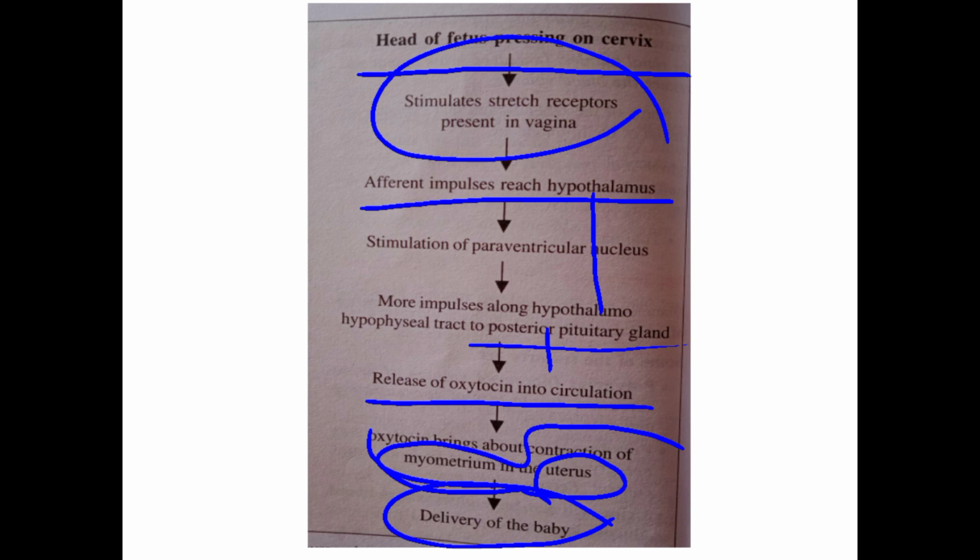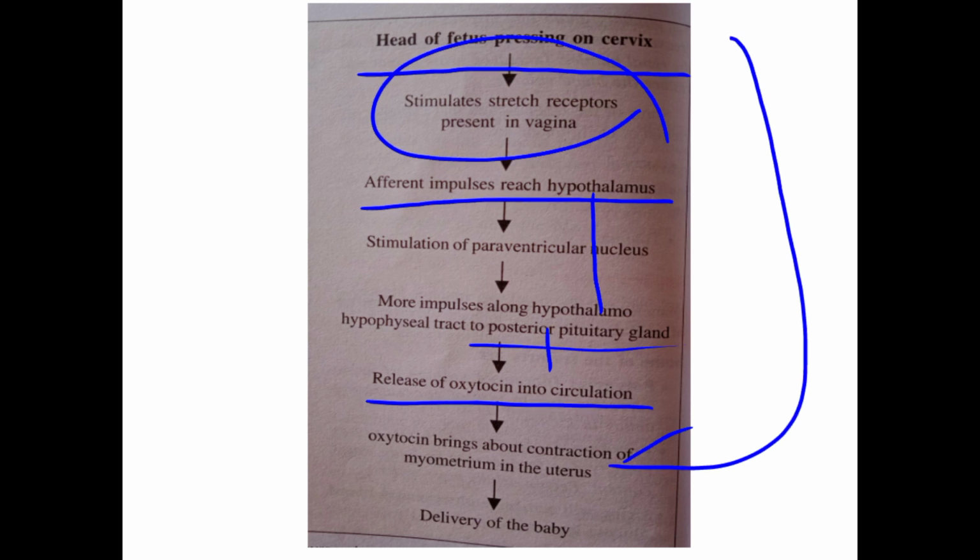This and the milk ejection reflex are both positive feedback mechanisms, because when the contraction of the uterus takes place, the baby's head is again pushed towards the cervix.